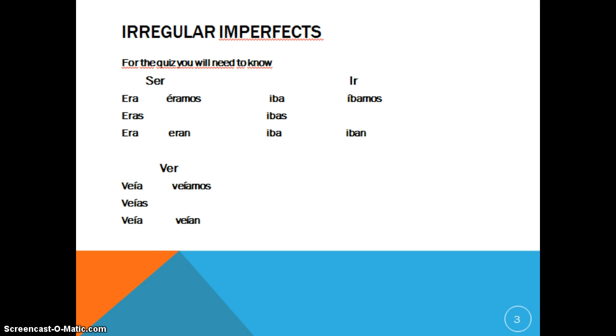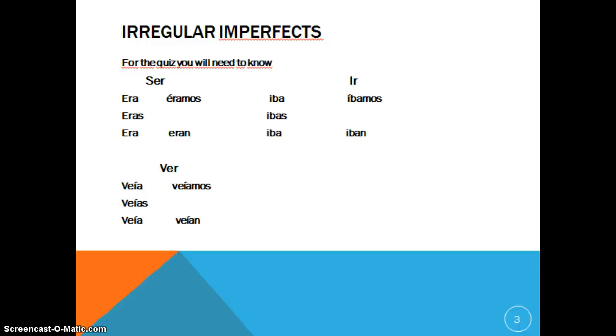Our irregular imperfects, there's only 3 of them. They're pretty easy to know. Ser is era, eras, era, éramos, eran. So these are in the imperfects. This means that there's some sort of past tense. Okay? Ir is iba, ibas, iba, íbamos, and iban. And then ver, to see, is veía, veías, veía, veíamos, and veían. Okay? Those you just have to memorize, easy peasy.